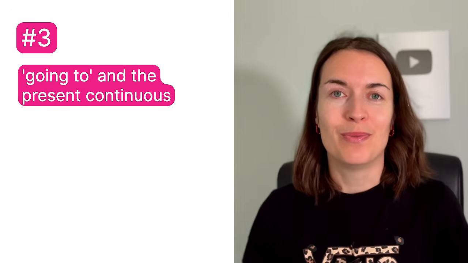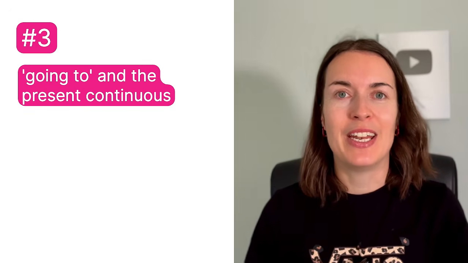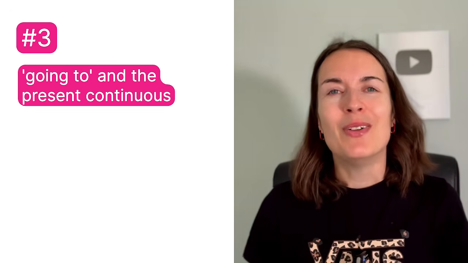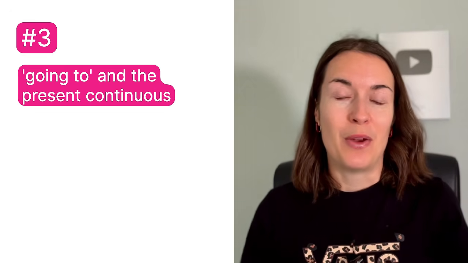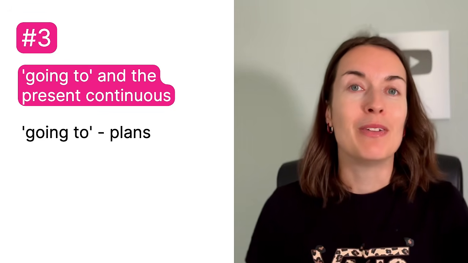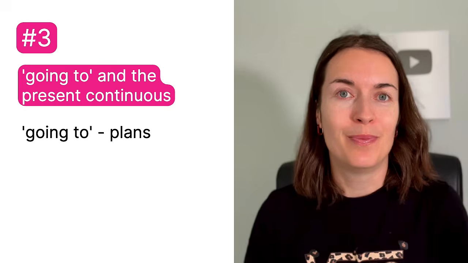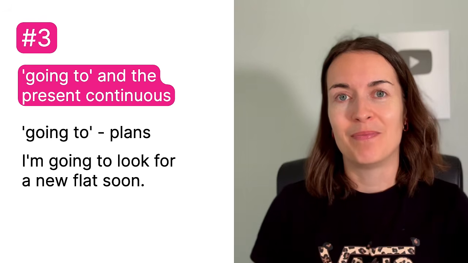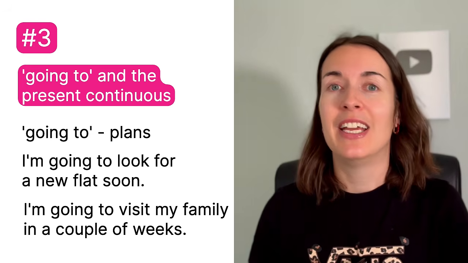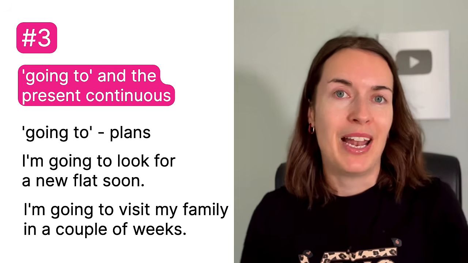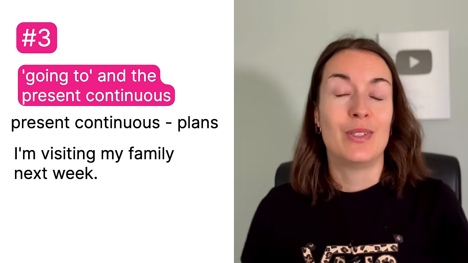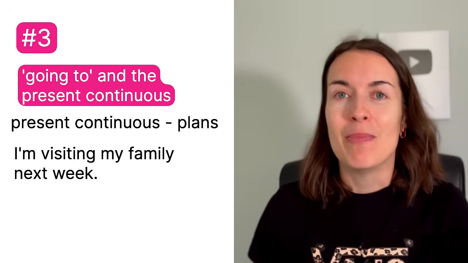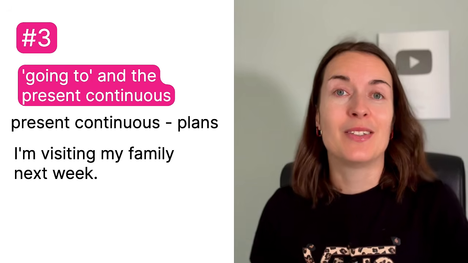Okay, the next rule is about the difference between going to and the present continuous. So most English learners know that we use going to talk about plans. For example, I'm going to look for a new flat soon. It's my plan. I'm going to visit my family in a couple of weeks. It's my plan. But we can also use the present continuous tense to talk about plans. I'm visiting my family next week.